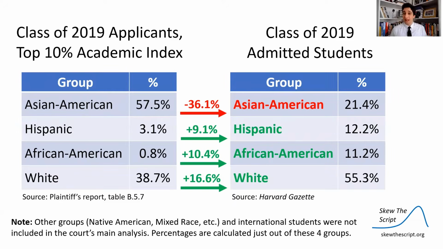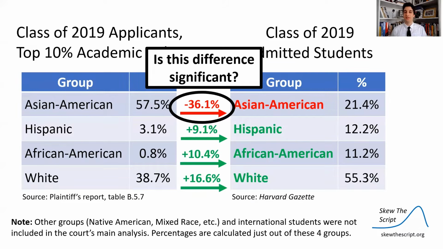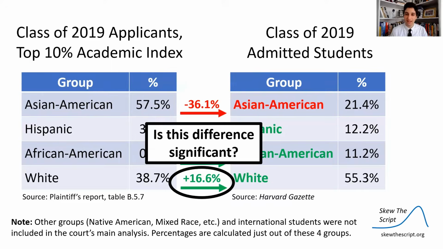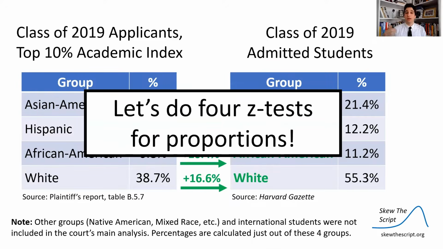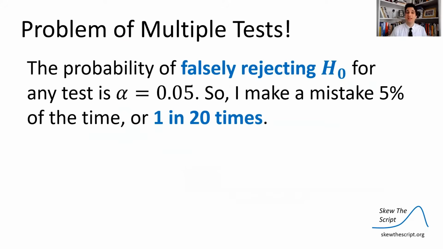So one way to analyze this is we can look at each group individually. Is there a significant difference between Asian American representation in the top applicant pool in terms of academics versus the admitted class? We can look at it for Hispanic, for African American, and for white. But that would lead us to do 4 z-tests of proportions, and that's a problem. It's known as the problem of multiple tests. We talked about this before.